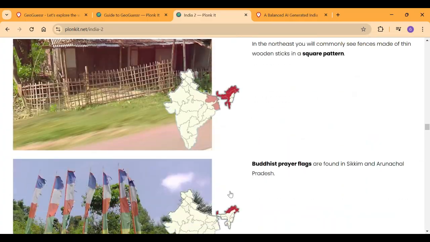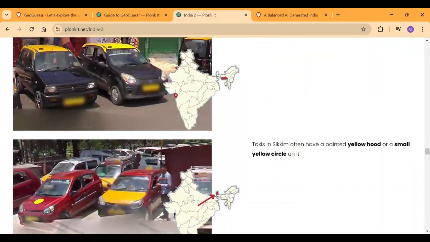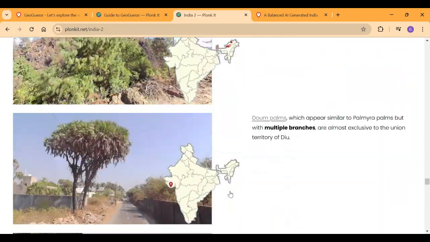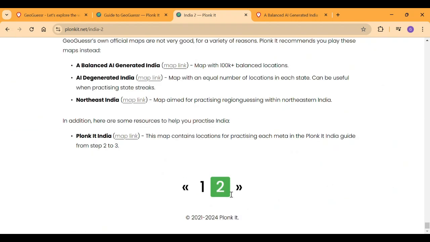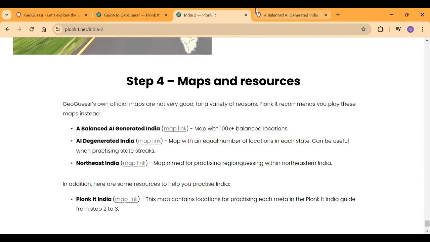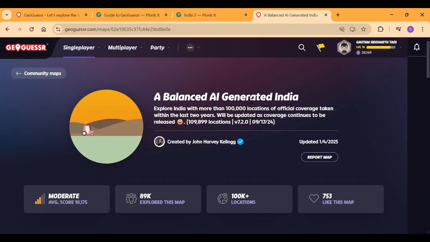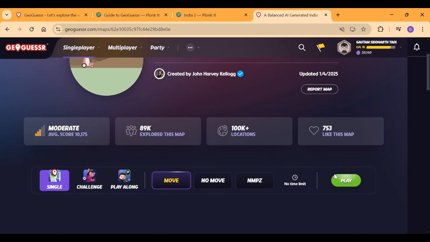So yeah, it's basically so easy, I guess. It's only a small guide with only 2 pages, so go through all this and you're going to get a huge advantage by playing these maps. So let's start by playing a balanced AI generated India by JHK. Let's play and let's start with moving.